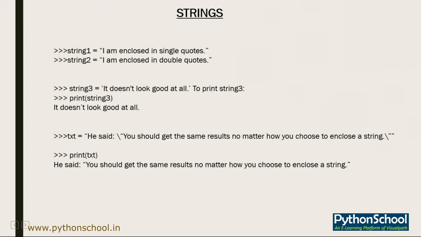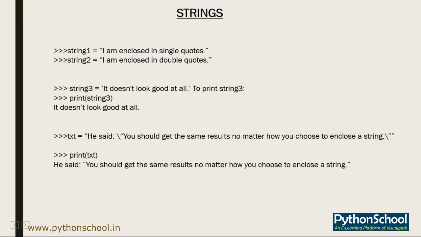Okay, so similarly, suppose you place a backslash before the double quotes, and your string is enclosed in double quotes, then you can just go ahead and use it. So he said, okay, and then automatically those double quotes will come on the screen. For example, into the variable text, we have passed the value such as he said, okay, with a backslash